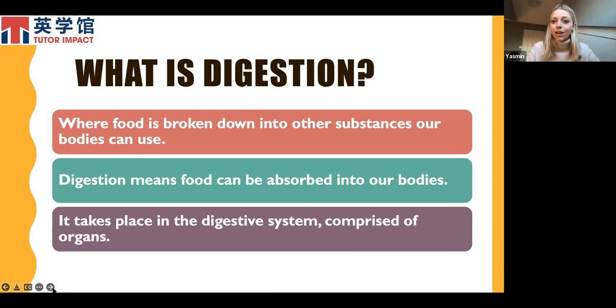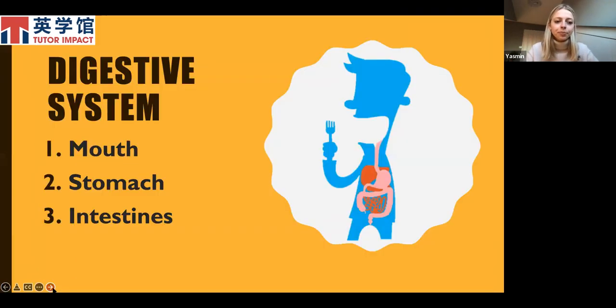So we're going to look at an overview now of the digestive system. As you can see here, the first main step in the digestive system is your mouth. And then we go from the mouth down into your stomach, which is the second stage. After the stomach, we then have the intestines, and these are split into the small and the large intestine. We'll discuss later on the differences between the two and what they actually do. So you start with the mouth, then you go into the stomach and then the intestine.